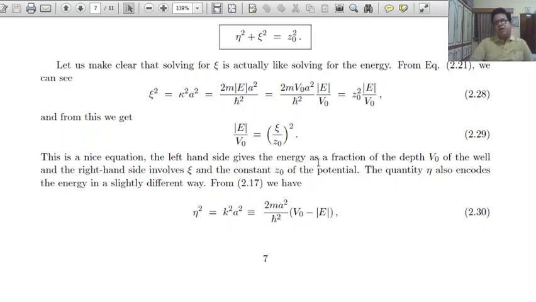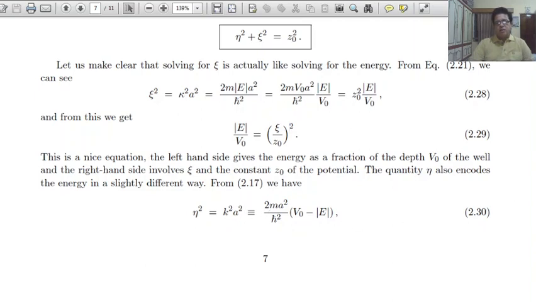The left hand side gives the energy as a fraction of the depth V0, and the right hand side involves xi and the constant z0. The quantity eta also encodes the energy in a slightly different way. From equation 2.17 we have eta square equals k square a square.